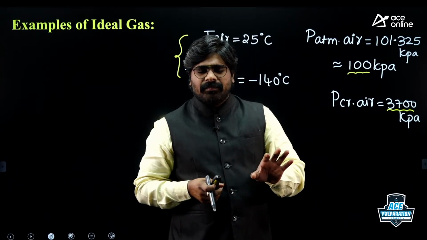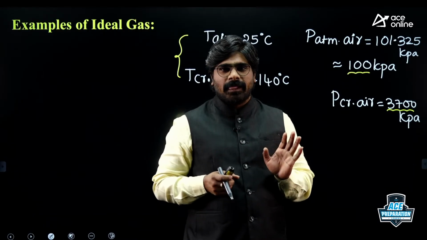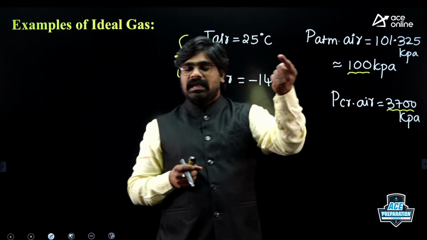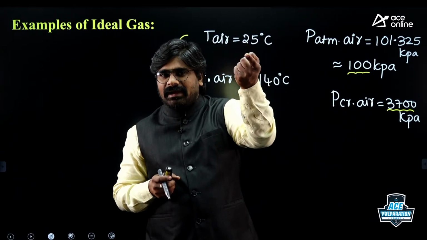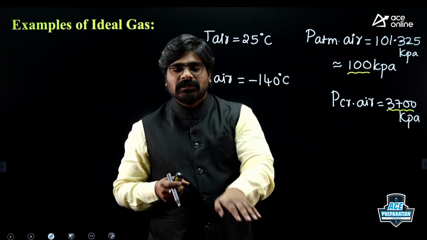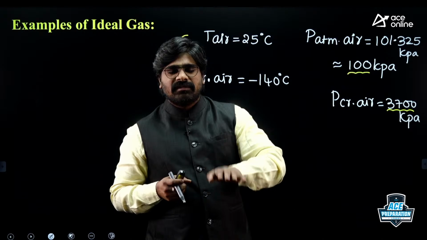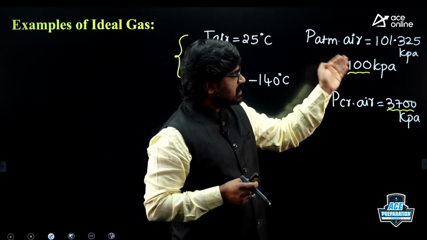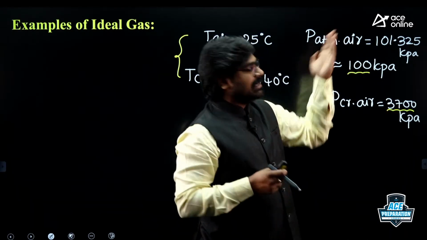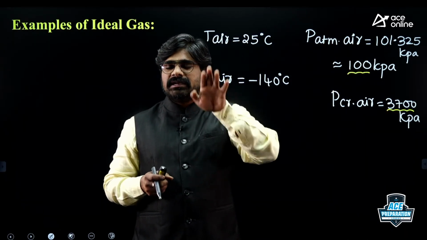100 kilopascal, I am not saying it is low pressure. But what is critical pressure? 3700s. Compared to 3700s, 100 kilopascal is low pressure. So actually in the atmosphere, pressure of air is roughly 100. So which is low pressure? Compared to critical, it is low. That means it is low pressure. Air is under low pressure.